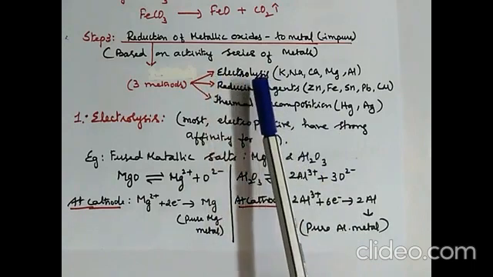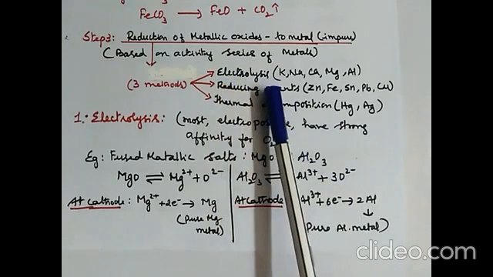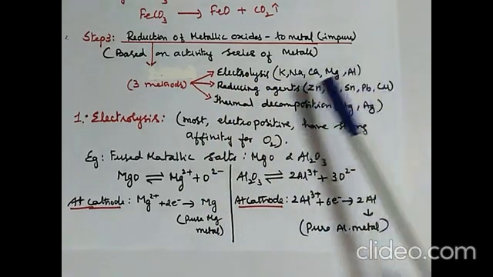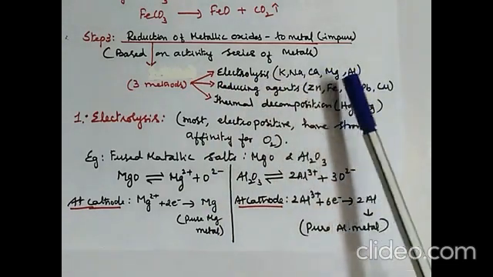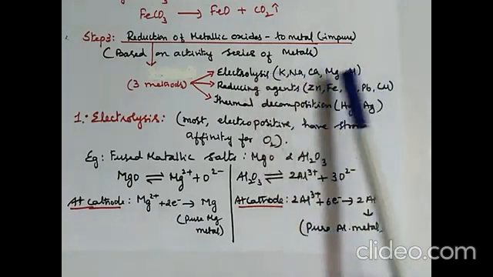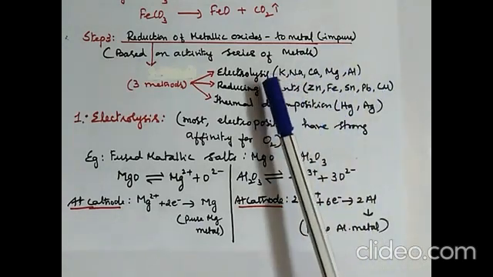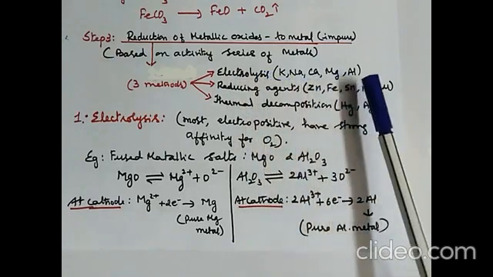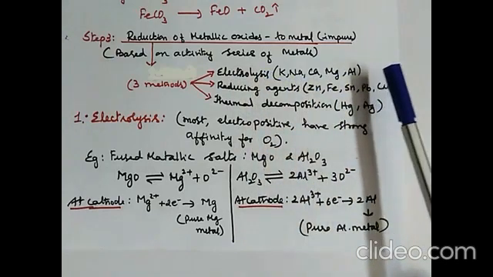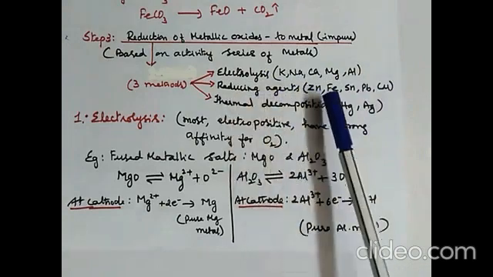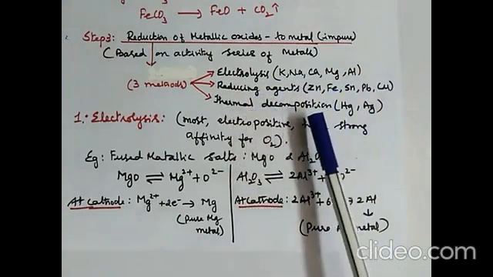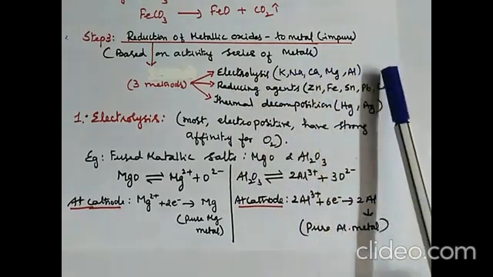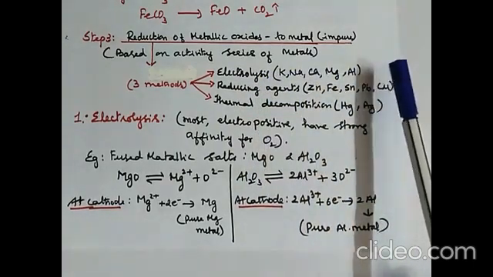Metals which are reduced by electrolysis are the metals found at the top of the activity series, like potassium, sodium, calcium, magnesium and aluminium. All these metals can be reduced only by electrolysis because they have great affinity for oxygen. So they cannot be reduced using reducing agents or just by heating. Therefore, electrolysis has to be applied for these metallic oxides to convert them into metals.